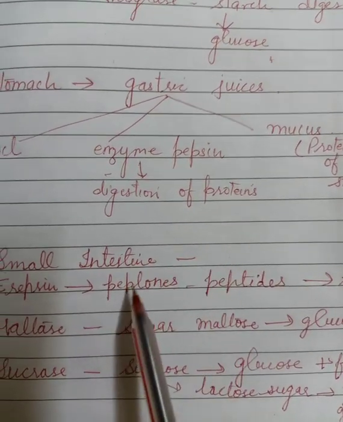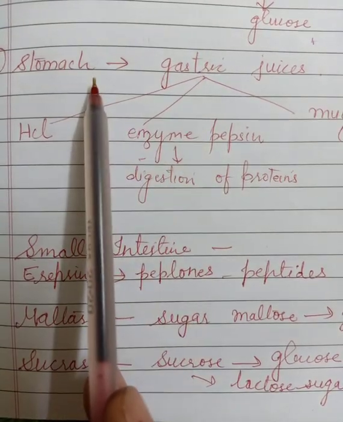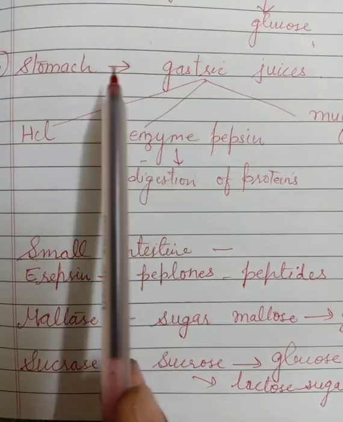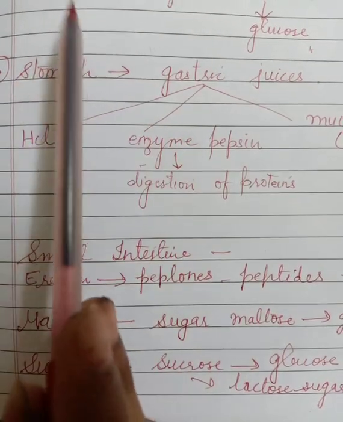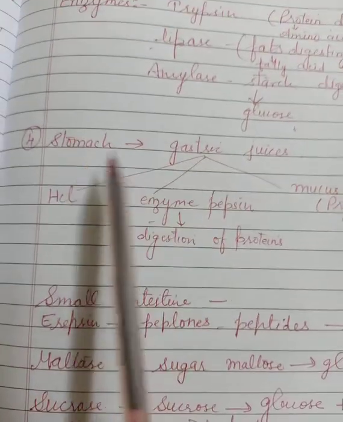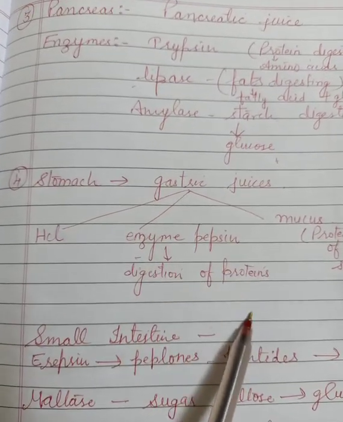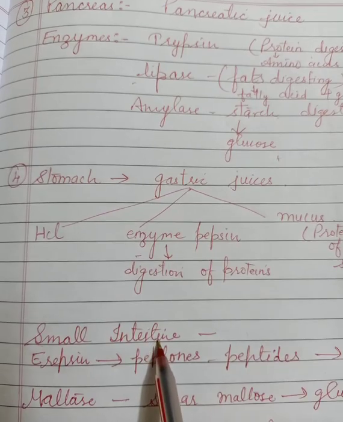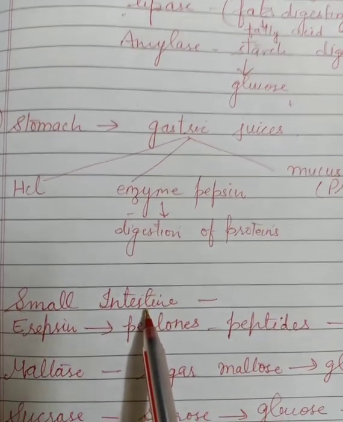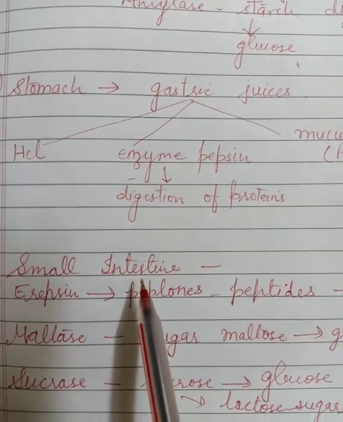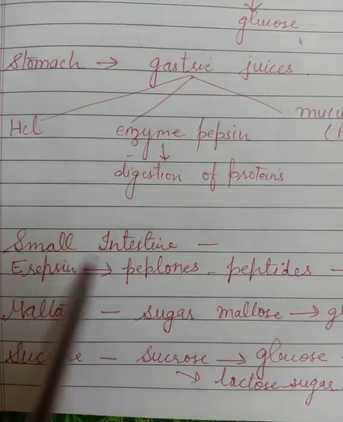Now come to the small intestine. Inside the stomach, now almost all the juices are present over here, through the pancreas, through the liver, stomach. Now as we know, after that the food goes into the small intestine. When the food goes into the small intestine, whatever digestion of the food is left, all of it takes place inside the small intestine.